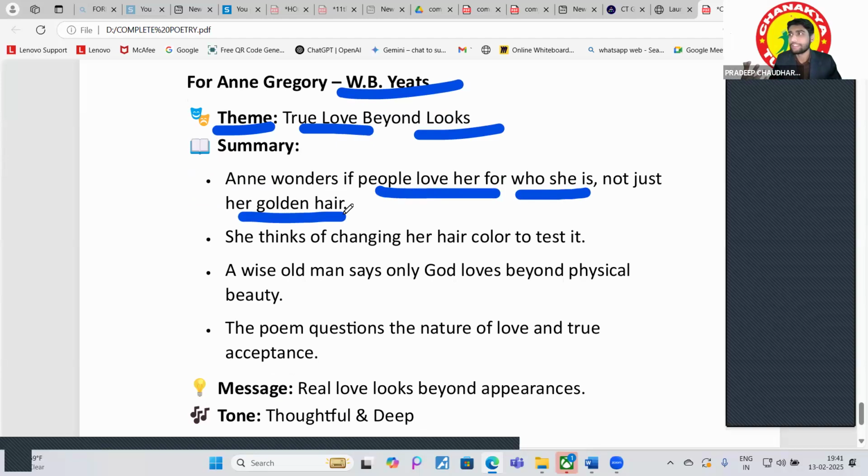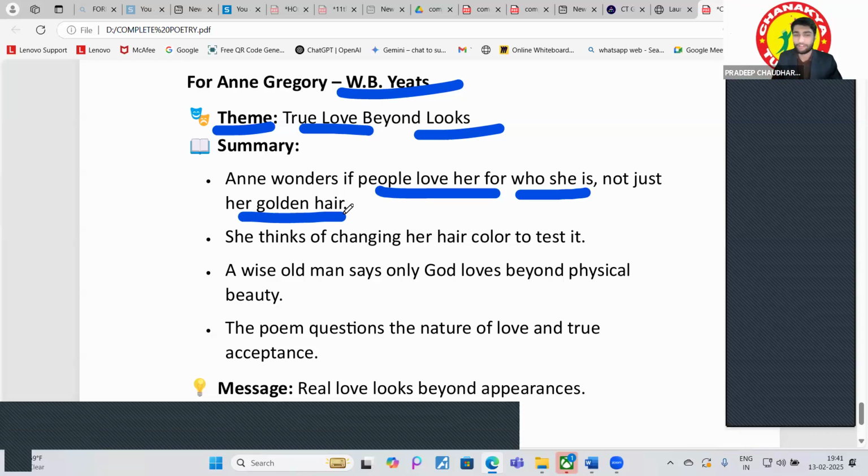Okay. If anyone is saying, okay, I love you, it doesn't mean that he loves us, right? Got it? They are just attracted by looks. This is called attraction only. So there is a difference between attraction and love. That's why Anne also wonders about the people who are loving her, right? For who she is, what is her nature, for that people should fall in love with her.